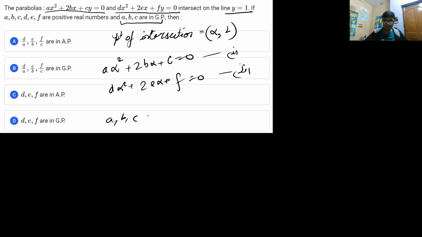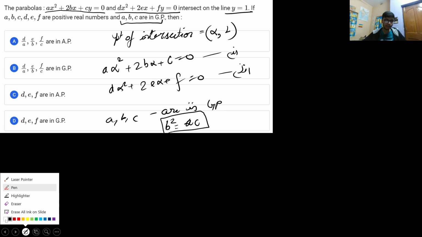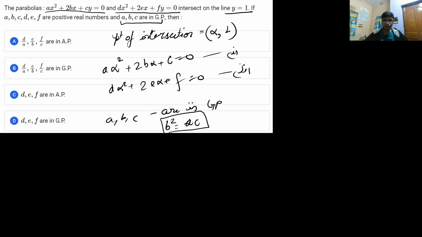So when three numbers are in GP, they satisfy the relation b square is equal to a into c. Now in the first equation, if I put in place of b, that is a alpha square, and in place of b if I put root under ac, then I will get 2 root ac alpha plus c is equal to 0.